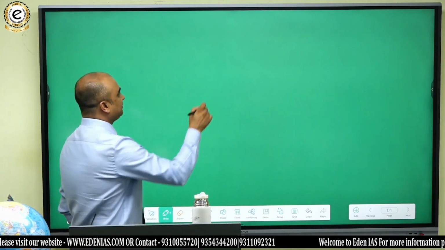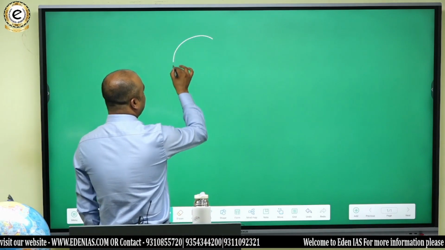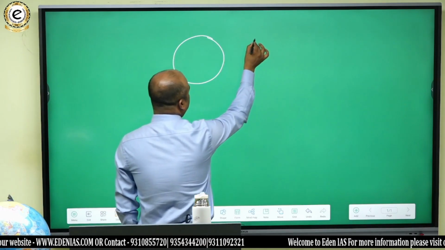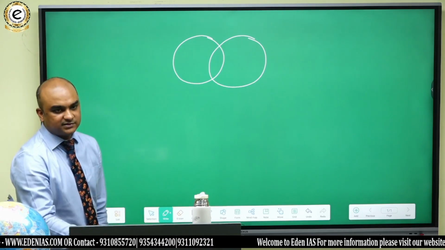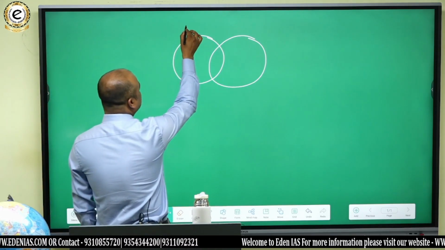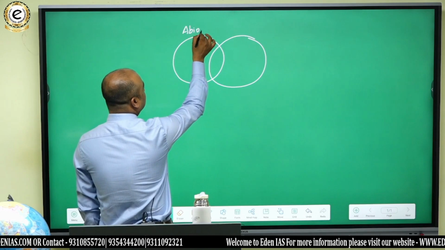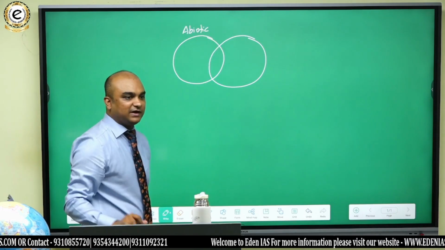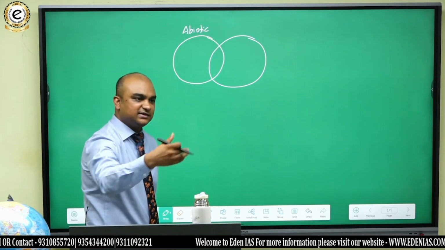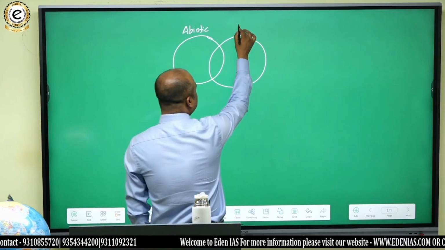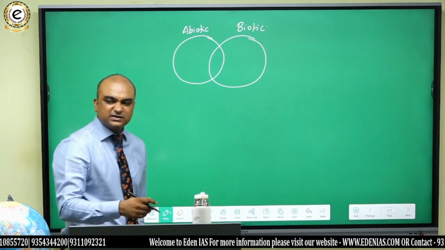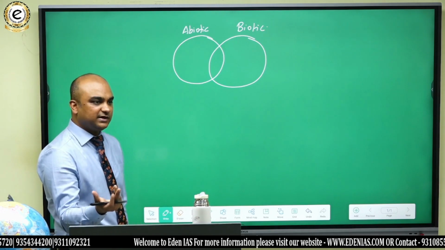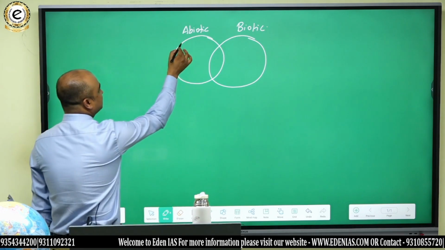So one thing, look, we can have two types of natural environments. One is the abiotic, which is the non-living natural environment: rocks, water, air, all of this will come in it. And then the biotic natural environment. What will come in this? Flora and fauna. Do you get that? So what is abiotic?